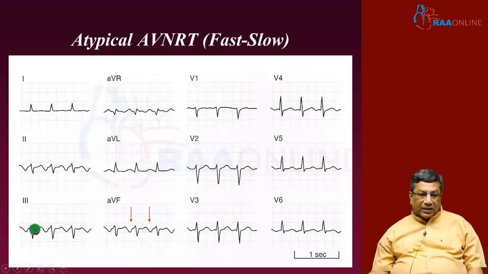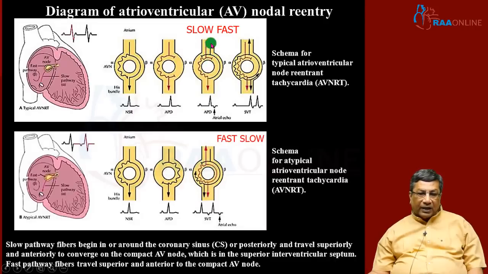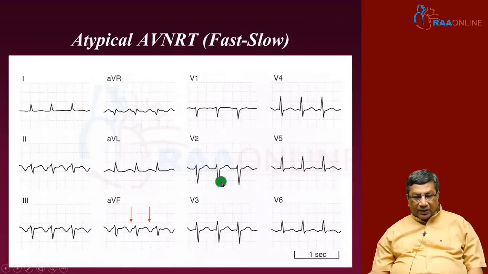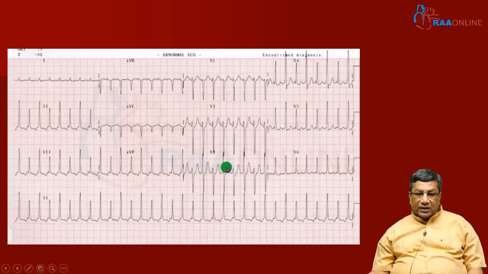The RP dash interval is much longer, and this atypical AVNRT is usually very resistant to treatment. So typical AVNRT is slow, fast: antegrade conduction is through the slow pathway, retrograde conduction is through the fast pathway. Whereas atypical AVNRT is fast, slow: antegrade conduction is through the fast pathway, but retrograde conduction is through the slow pathway, which is very rare and very resistant to treatment. So the patient may have incessant tachycardias here, and many patients will need radiofrequency ablation.